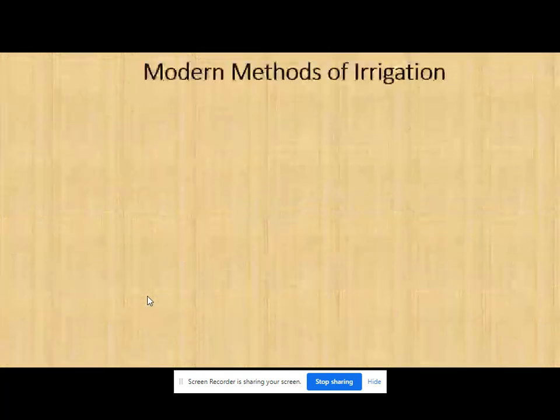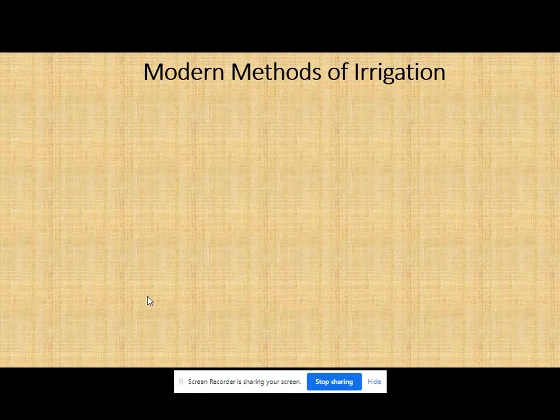Then next, modern methods of irrigation. The previous one was the traditional method. Now we will see the modern method.